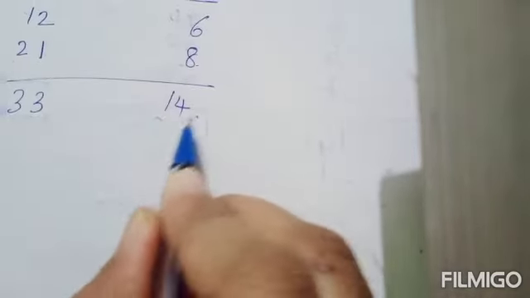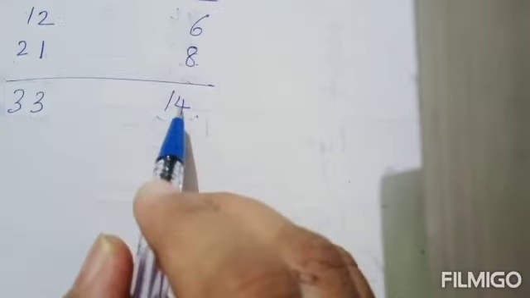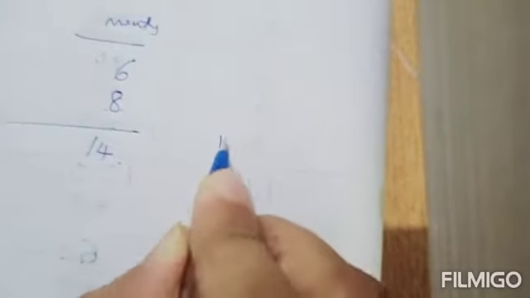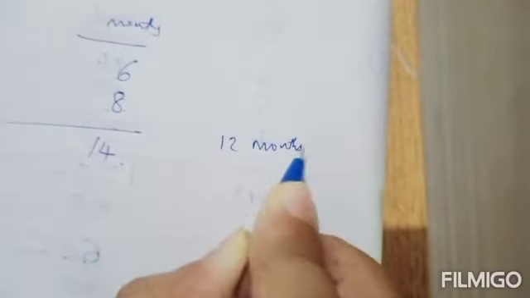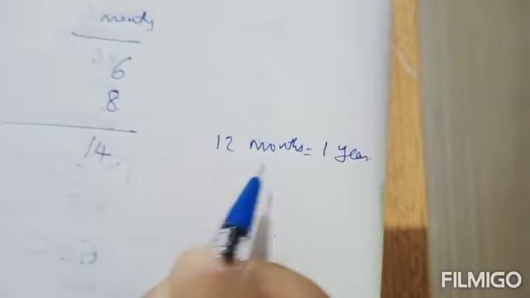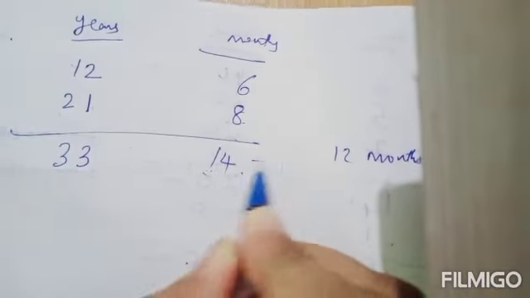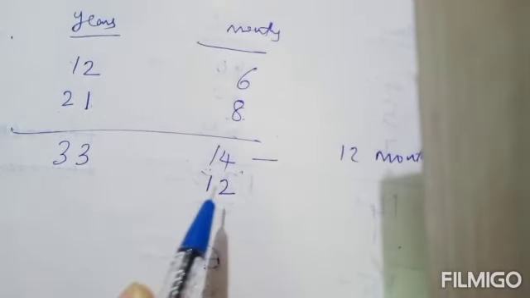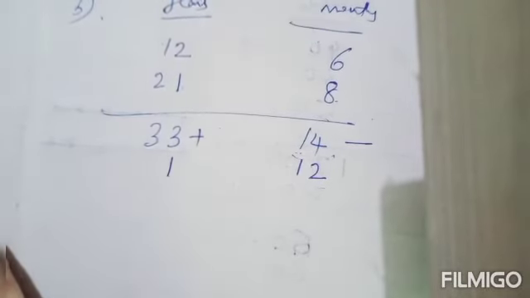So here on adding, this months part you got 14 which is greater than 12. We know that 12 months will make 1 year, or 1 year equals 12 months. Okay, so from 14 months you can subtract 12 months, and that 12 months is 1 year. Okay, 1 year you can add to the years part.